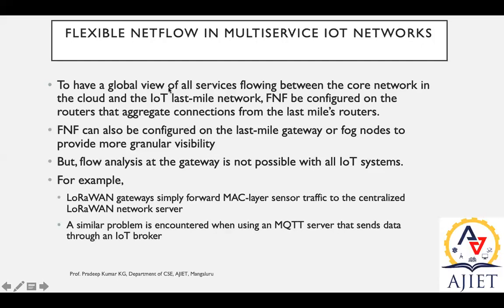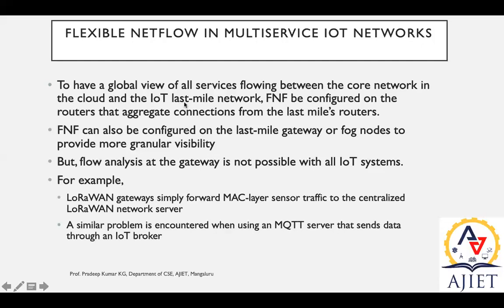To have a global view of all services flowing between the core network in the cloud and the IoT last mile network, FNF should be configured on the routers that aggregate connections from the last mile routers. This is the point we discussed right now. When we say IoT last mile network, the last point or endpoint is nothing but the individual sensors, right?